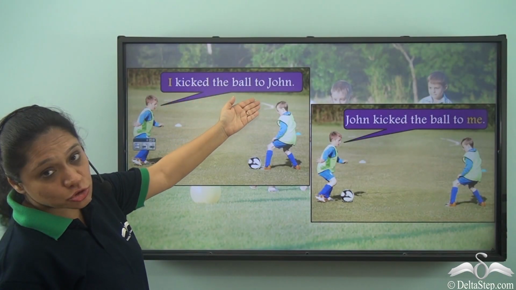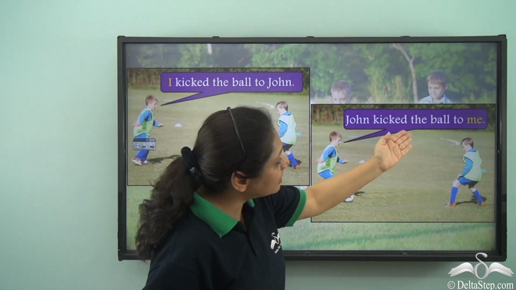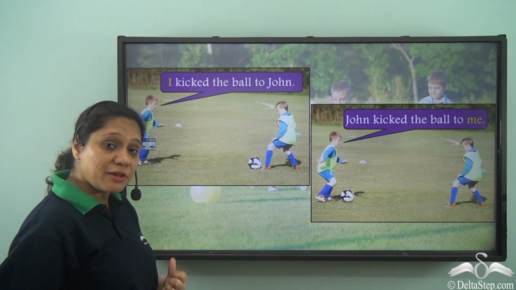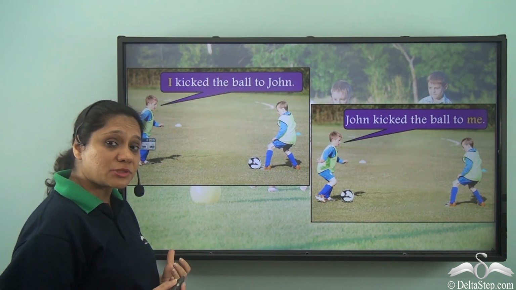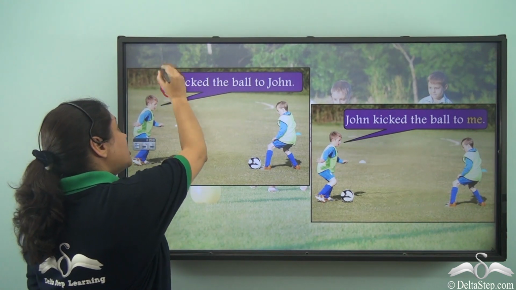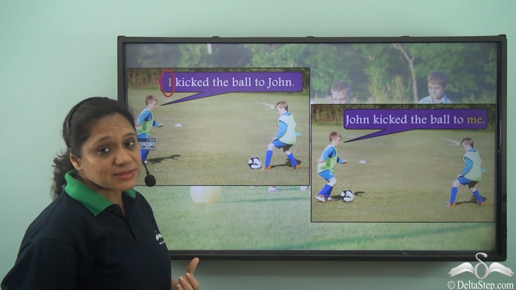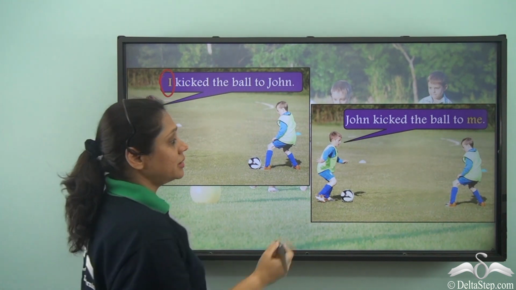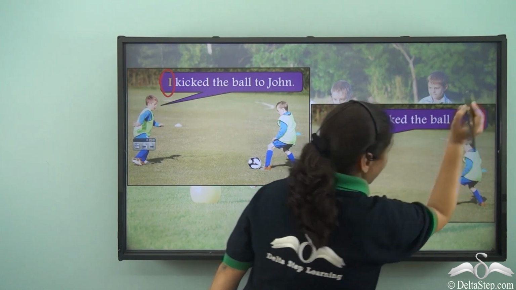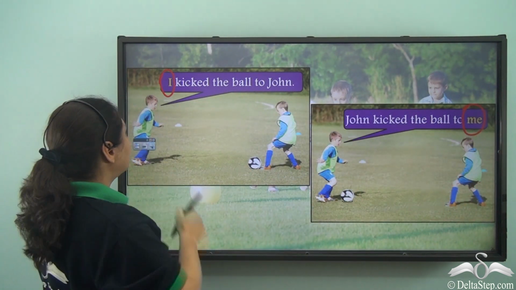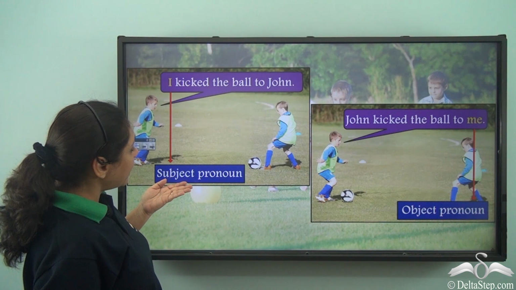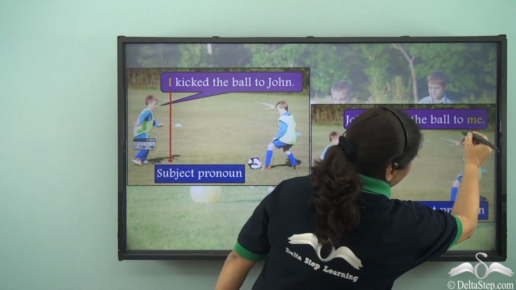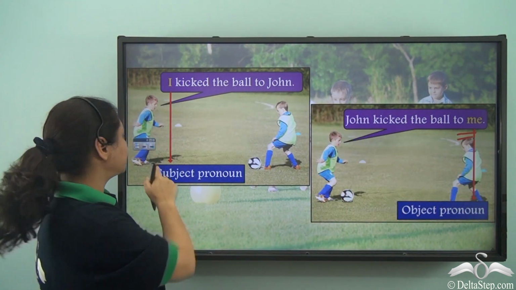I kicked the ball to John. John kicked the ball to me. So when the speaker is referring to himself or herself in the subject position, the speaker uses I. But when the speaker is referring to himself or herself in the object position, the speaker uses me. So what do we see? We see that I is the subject pronoun, but it becomes me as the object pronoun.